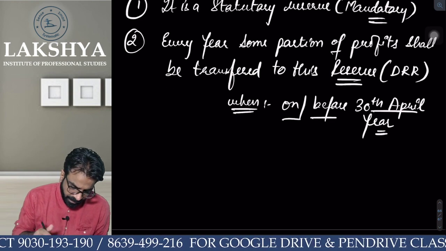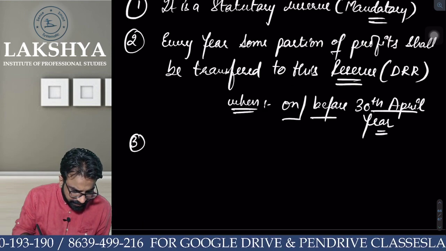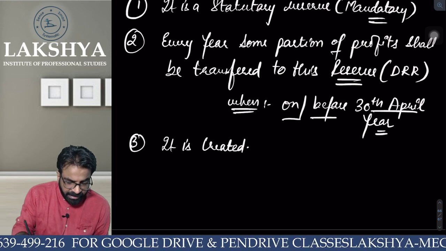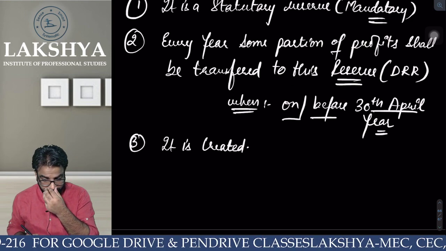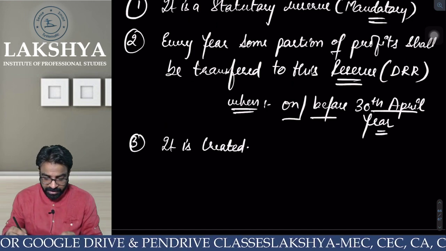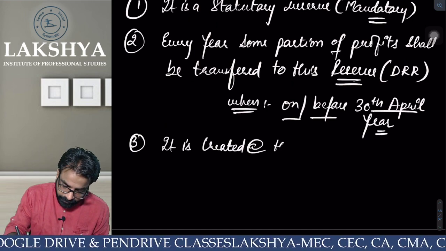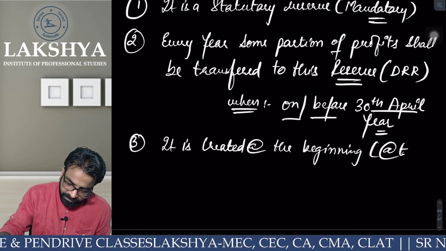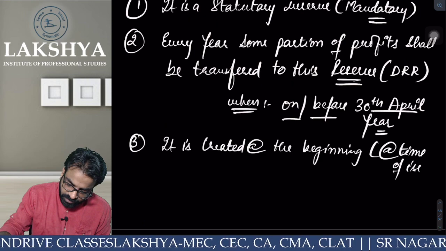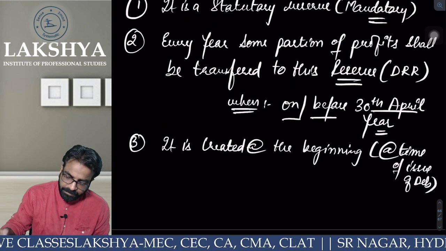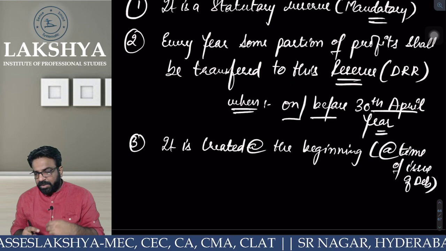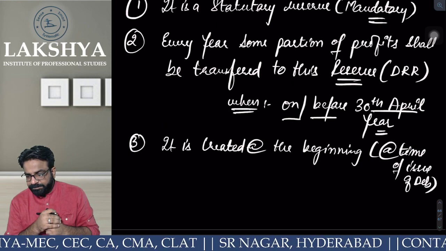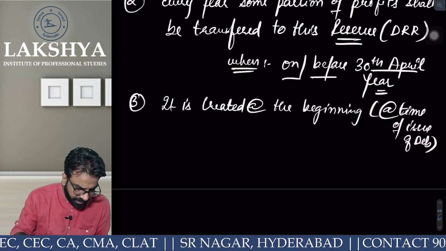Okay. Point number 3. Tell me one thing, it is created when? At the time of redemption or at the beginning only? It is created at the beginning, that is at the time of issue of debentures. It is created in the beginning only. Everyone clear or not? Okay?